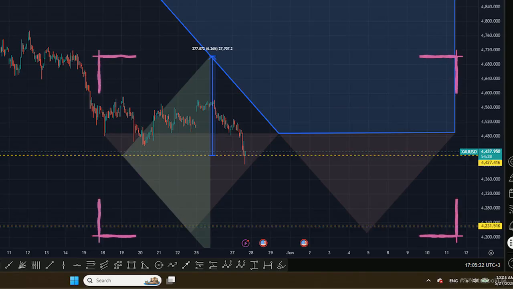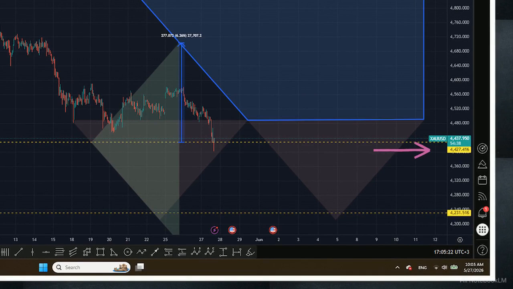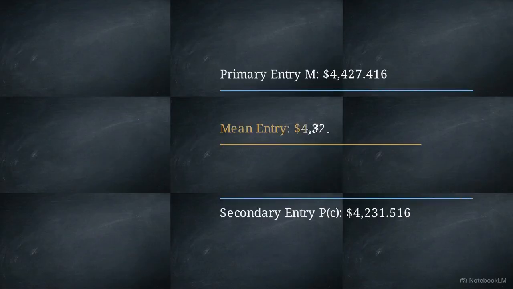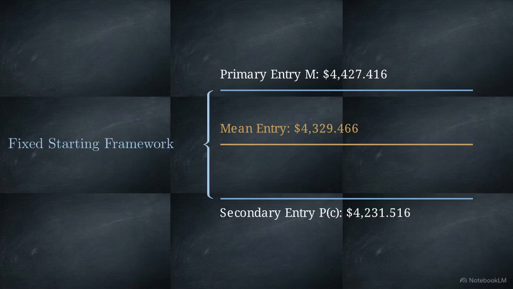This technical chart displays the specific Phase 1 architecture mapped on May 27th. Within this structure, primary entry M is established at the exact price of $4,427.416. Further down the structure, secondary entry P of C is marked at $4,231.516. As documented in the Phase 1 criteria, this specific level may or may not be reached. The calculated mean entry mathematically positions itself squarely between these 2 points, at $4,329.46. Together, these exact coordinates form the fixed starting framework required to accurately track the asset's observed events.